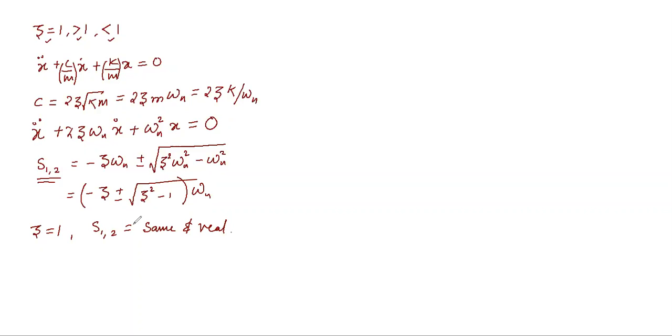अब यहाँ पे वो दो वैल्यूज का मतलब क्या हुआ, कि अगर you put a value of zeta equals to 1 in this equation, what you will get, the root you will get, जो दो values होंगी वो same होंगी. Similarly, if I say zeta की value is greater than 1, when we say zeta is greater than 1, it is defined as overdamped conditions, right?